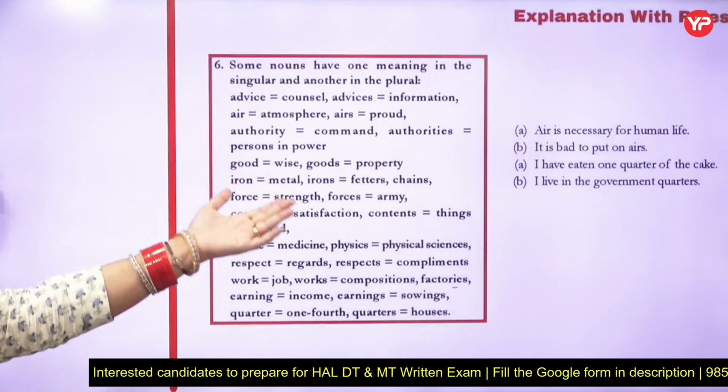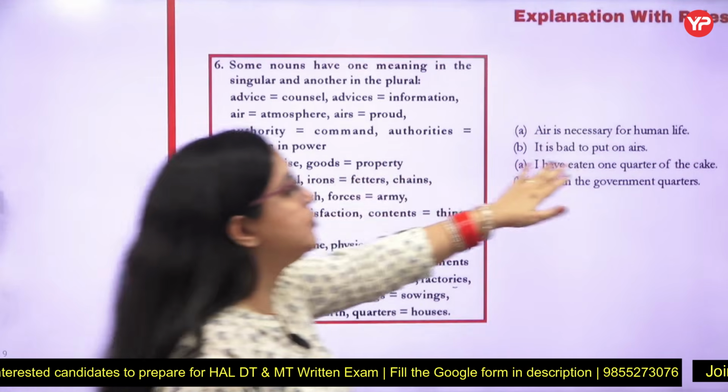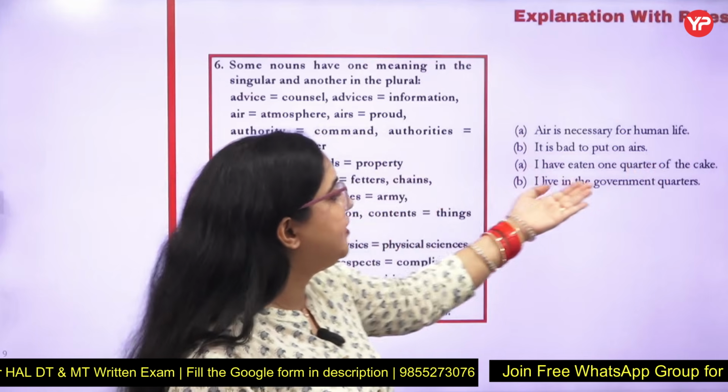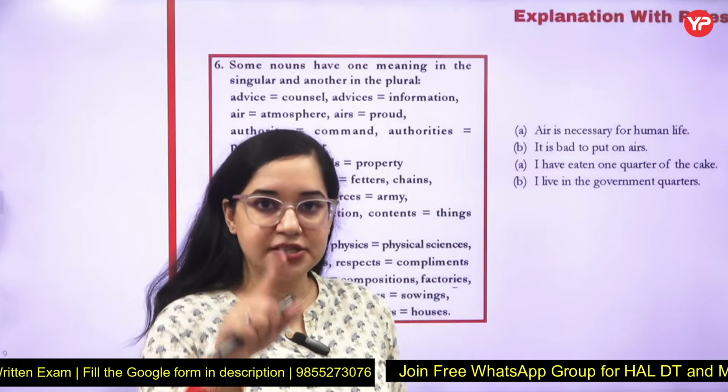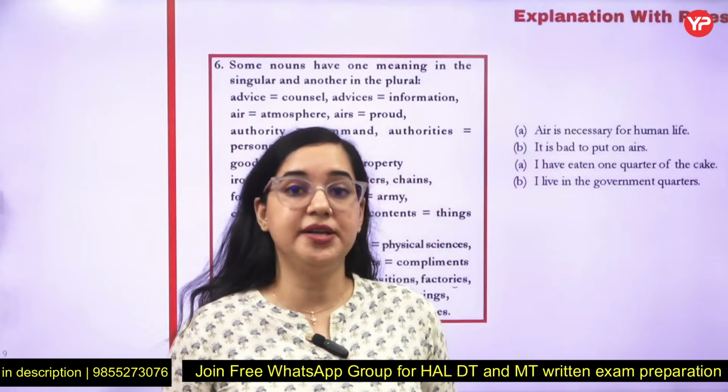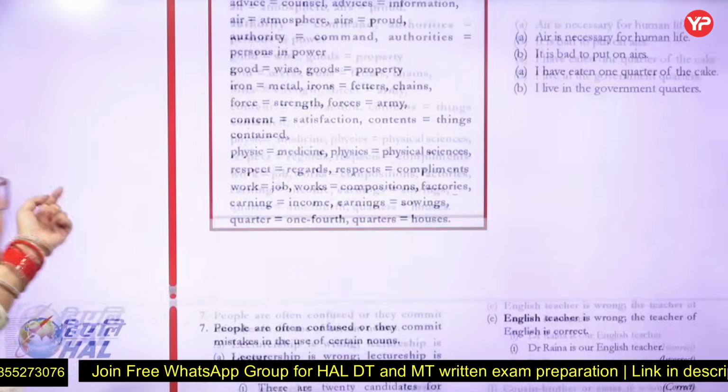Air is necessary for human life. It is bad to put on airs, because airs means a proud state. I have eaten one-fourth of the cake, that is a quarter of it. I live in government quarters, that means government houses. So this was your rule number 6.